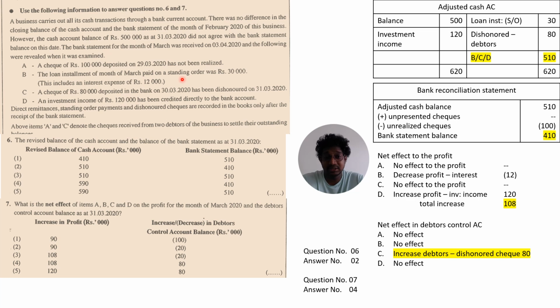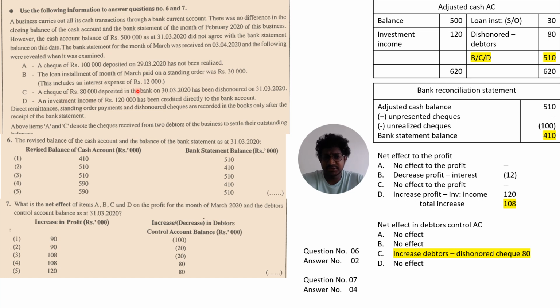Standing order means the bank is paying by itself. It's an automatic payment, right? So after you receive the bank statement, now you know there was a standing order. After that, you can record it in the adjusted cash account. So standing order, credit cash account 30,000.